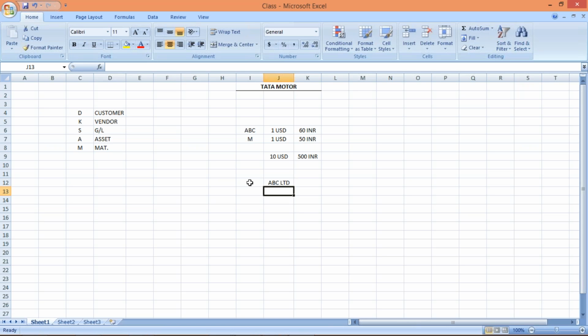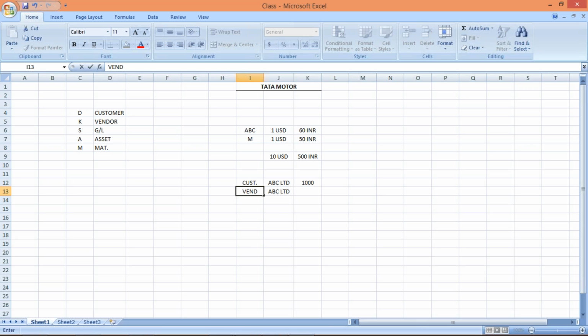Now this ABC Limited is a customer. It means ABC Limited is buying goods from Tata Motor. So ABC Limited has bought goods worth 1,000 rupees as a customer. At the same time, ABC Limited is our vendor also. How is it treated as a vendor, guys? Because Tata Motor is also going to buy some material from ABC Limited. It means in that case, this same company is treated as our vendor also.